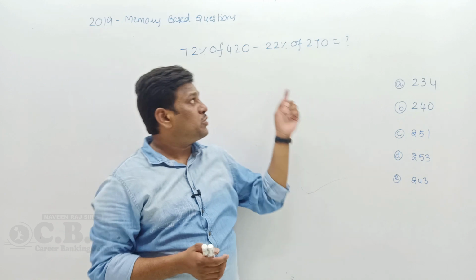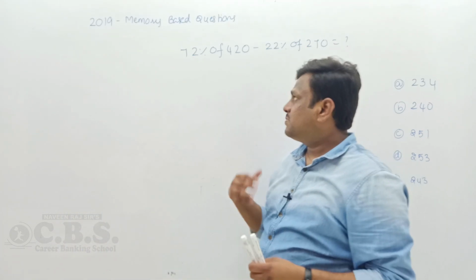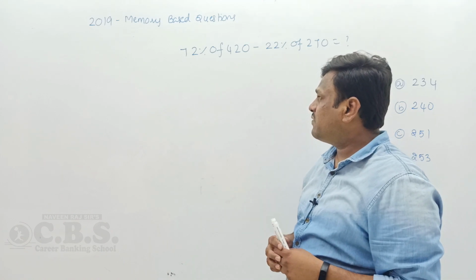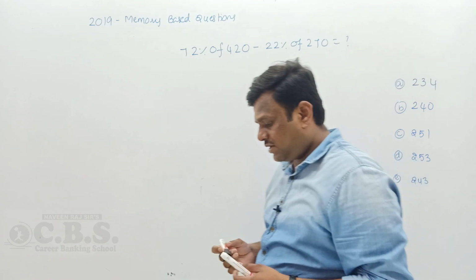72% of 420 minus 22% of 270. Is any percentage value going to convert into a normal fraction? Some are easy, some are difficult. So I use a common factor technique. What is a common factor?